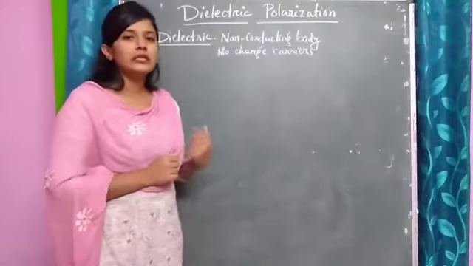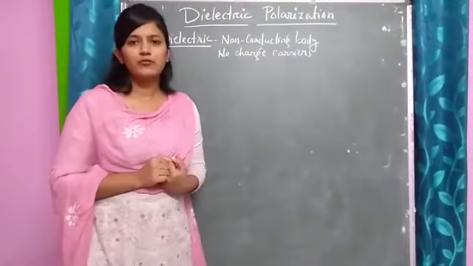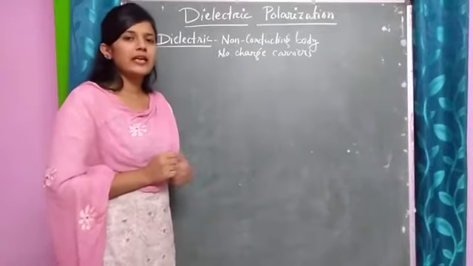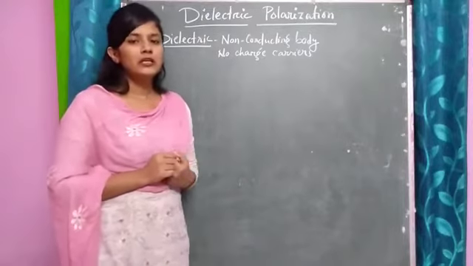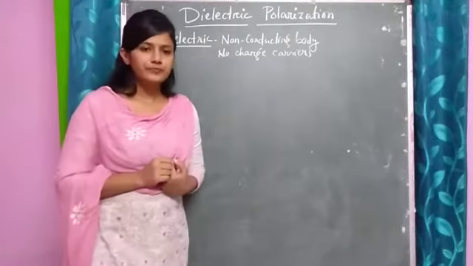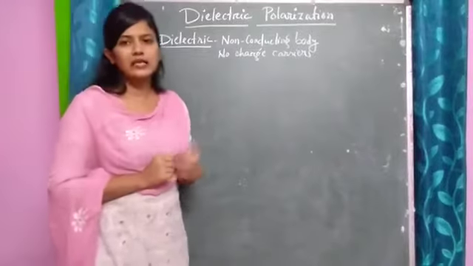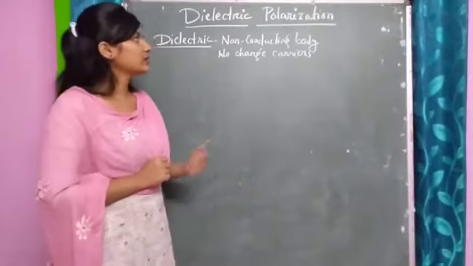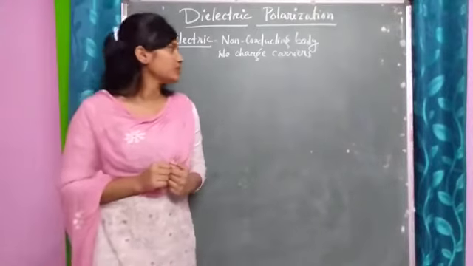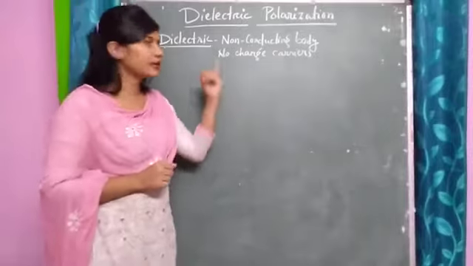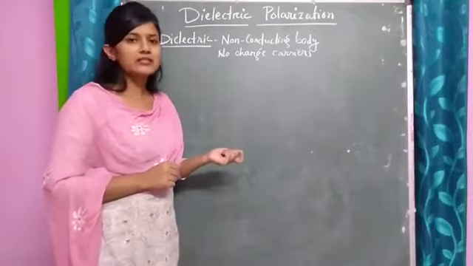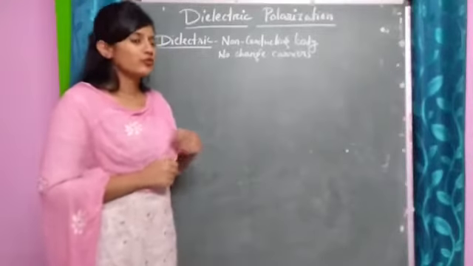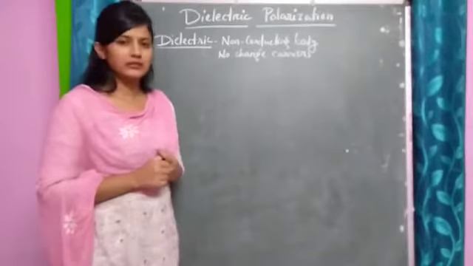polarization? Because this dielectric effect will be there in our topic of capacitor. This dielectric will be helpful in a capacitor. So let us discuss this dielectric and its types at a molecular level, and then we will discuss its polarization. So see, a dielectric is a non-conducting body, which means that it does not have any charge carrier in order for the flow of electricity.